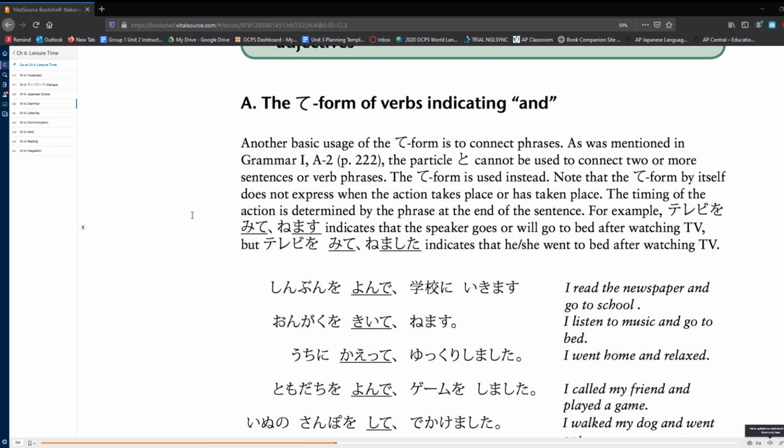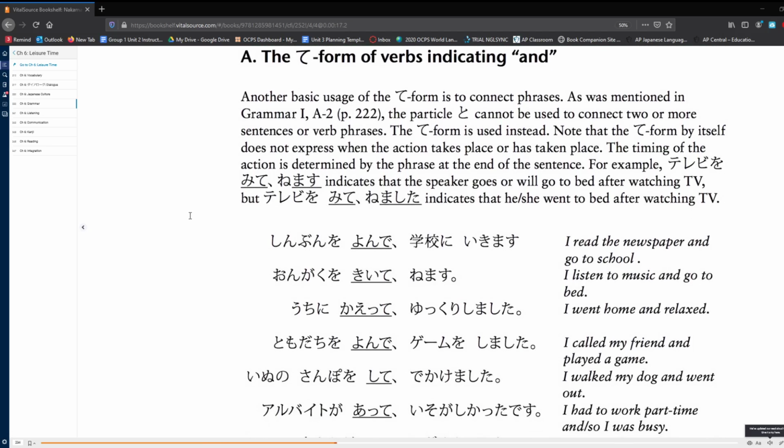So the te form of verbs indicating and. Another basic usage of te form is to connect phrases. As we mentioned in the first grammar point, the particle to cannot be used to connect two or more sentences or verb phrases. Instead, we use the te form. Notice that the te form by itself does not express when the action takes place or has taken place. The timing of the action is determined by the phrase at the end of the sentence.